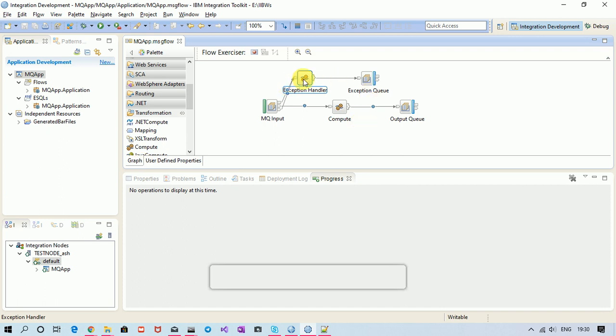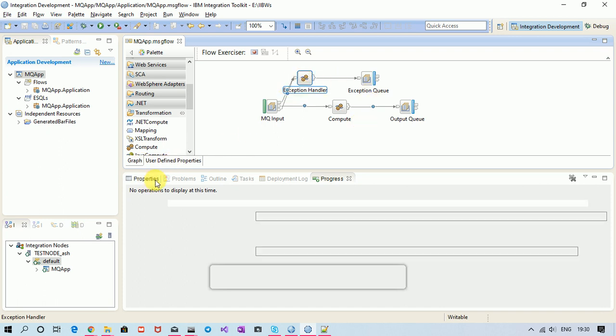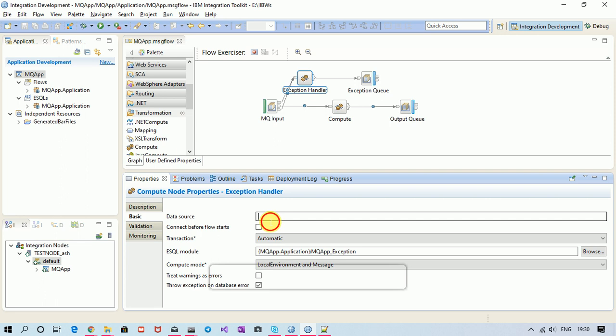Now again, if we want to create that scenario, let me put some wrong data source name here also so that an exception after traveling through catch terminal, again an exception occurs.